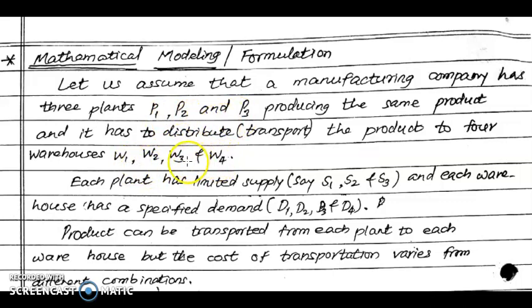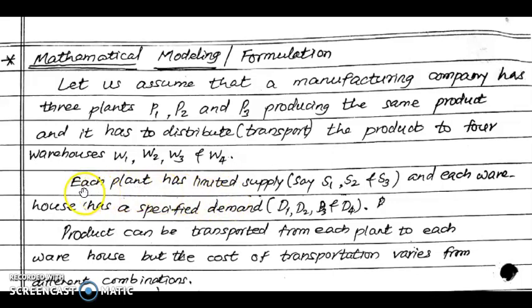As we know that the transportation problem will be balanced when the supply is equal to demand. So it does not depend upon the number of sources or number of destinations, because a balanced transportation problem depends upon the supply and demand conditions.